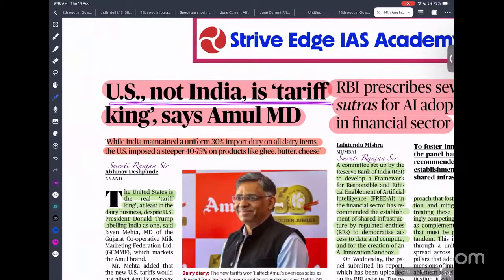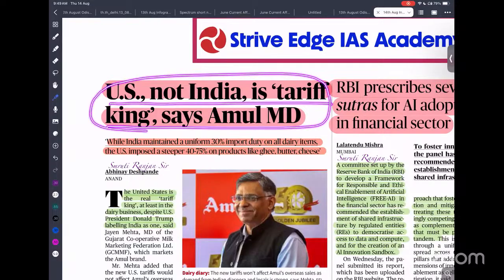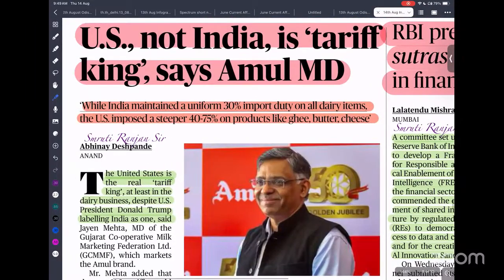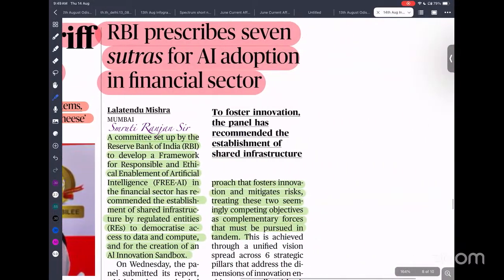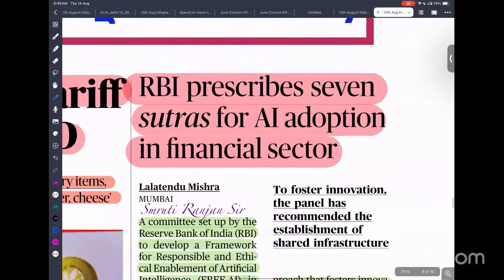The USA, not India, is the tariff king, said the Amul MD. While India maintains a uniform 30% import duty on all dairy items, the USA imposes 40 to 75%. You can see what kind of double standard is going on. Donald Trump is repeatedly saying that India is the tariff king, but India is not imposing as much as the USA is imposing.